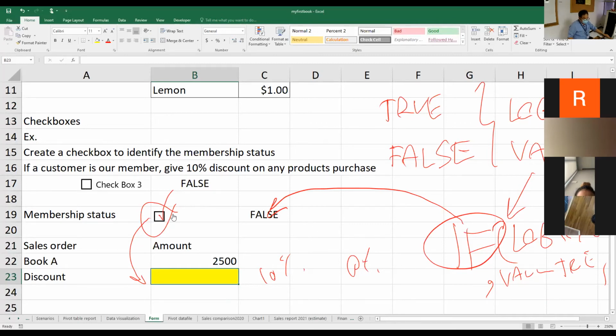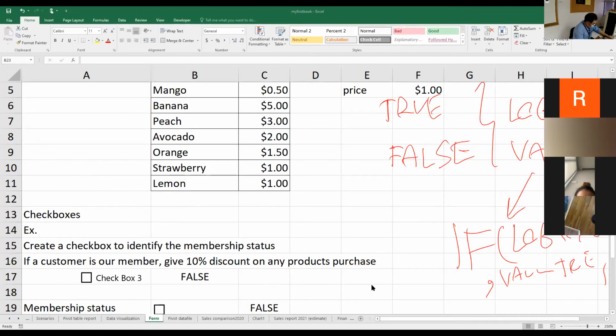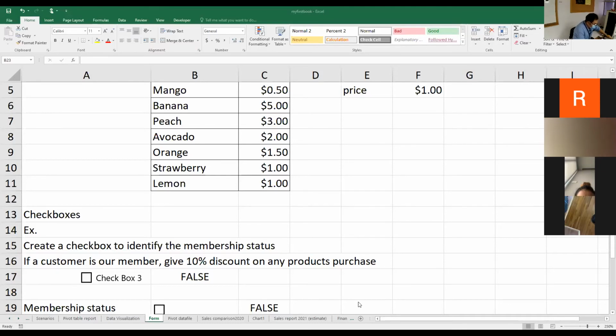Let me write down the function first so that you see what I will do. I say IF, the cell on my screen is C19, so if C19 equals TRUE, then I will show 10%.